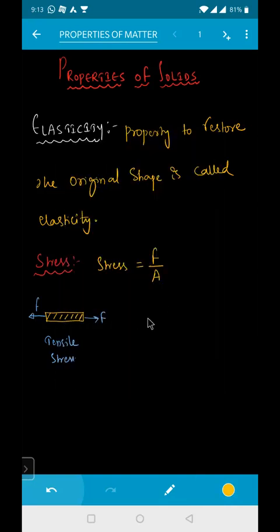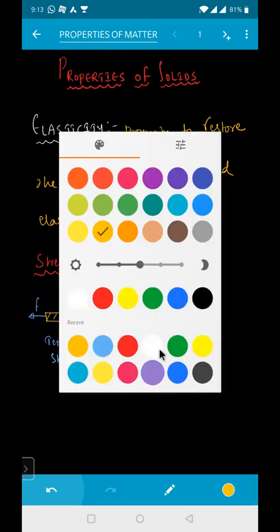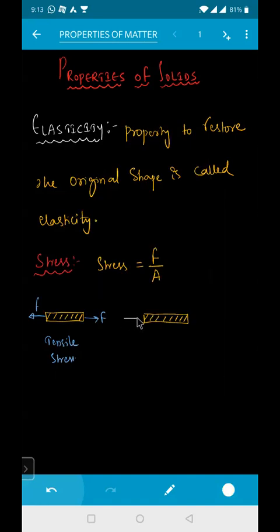Yes, sir. Now in the same way, if I take a thin rod and the force acts on this end in this direction, and on the other end also in this direction, the same amount of force, F here and F here, this is known as compressive stress.